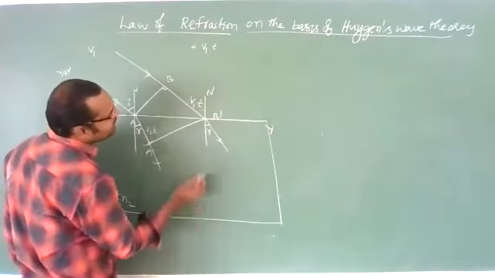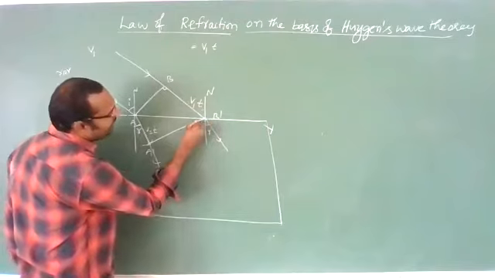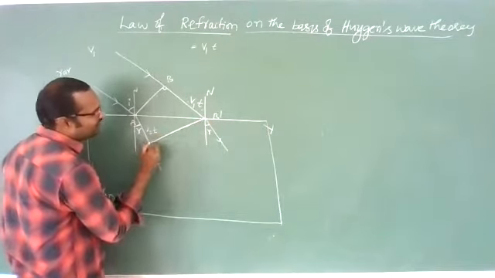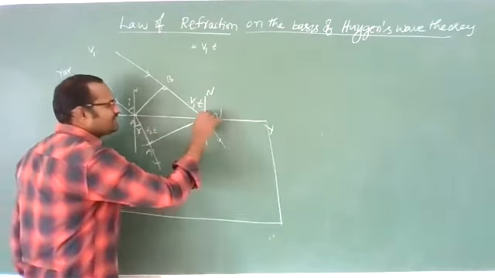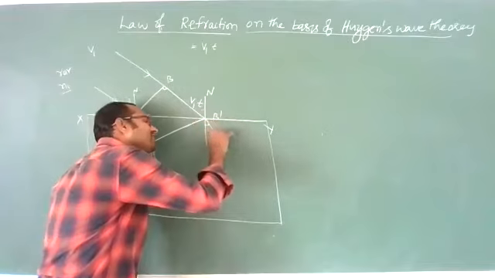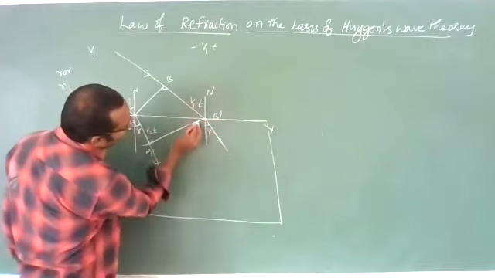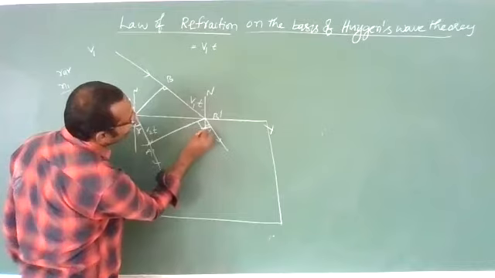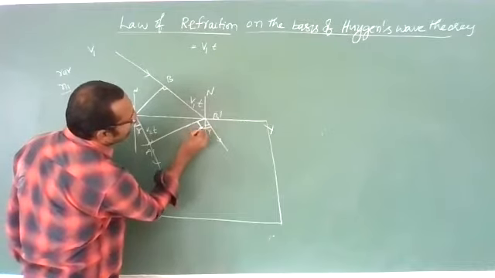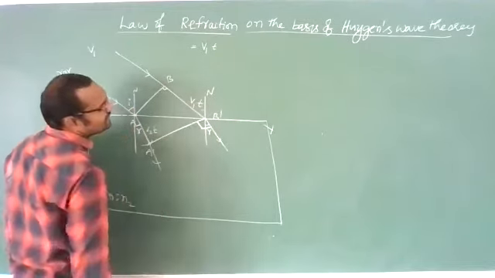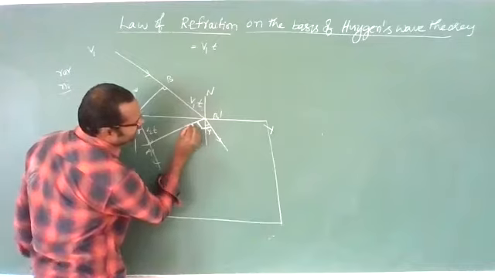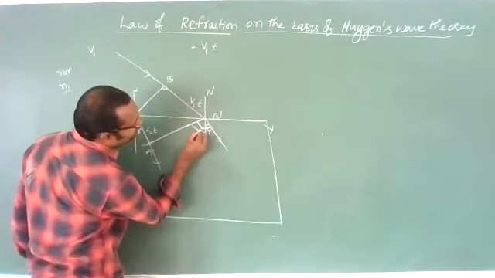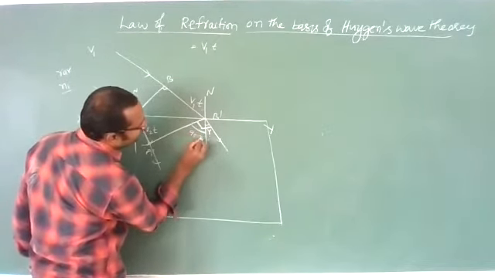Next, one more important point is here. This is a refracted wavefront, and this is the ray of light for that wavefront. We know the angle between these two is always 90 degrees. So this angle should be 90 degrees. That means if this is r, then this angle should be 90 minus r.